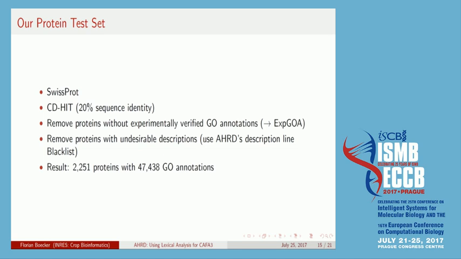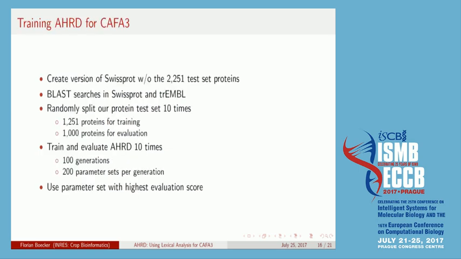After that, we removed all proteins with descriptions we deem undesirable. So we just used the AHRD description line blacklist I talked about before. As a result, we have 2,251 proteins remaining with over 74,000 GO annotations. So to train AHRD for CAFA 3, we created a SwissProt version without the test set, so our scores are not inflated by self-matches.